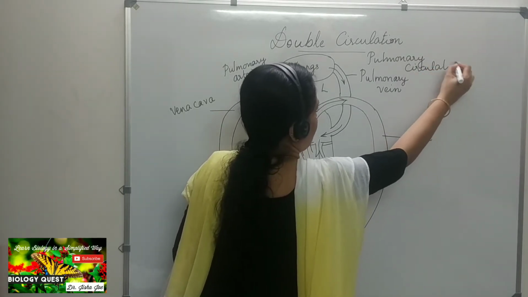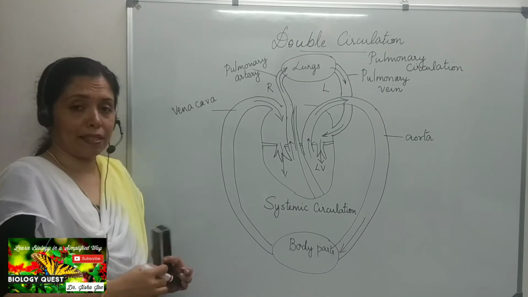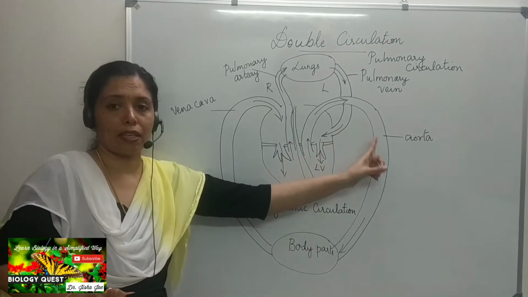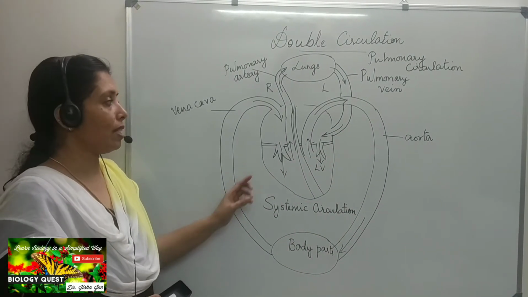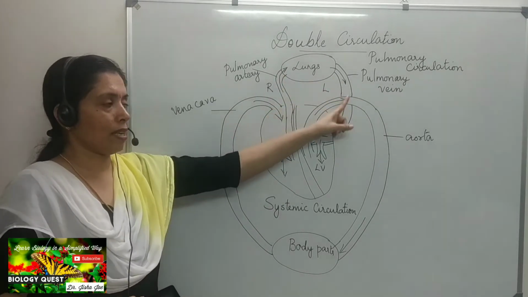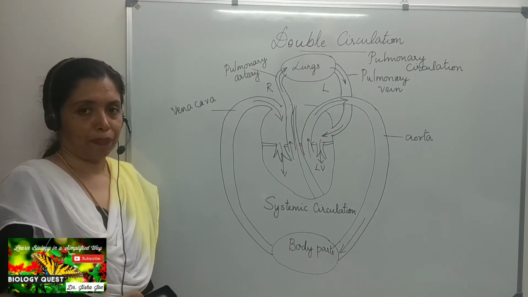So as you can see, there are two circulations taking place in our body: the long circulation, which is the systemic circulation, and the short circulation, which is the pulmonary circulation.